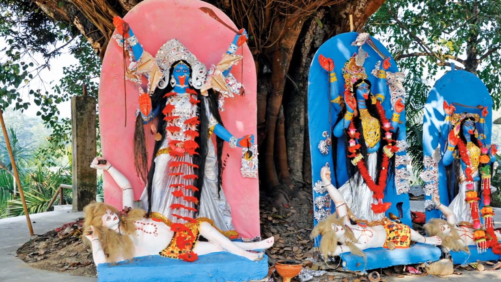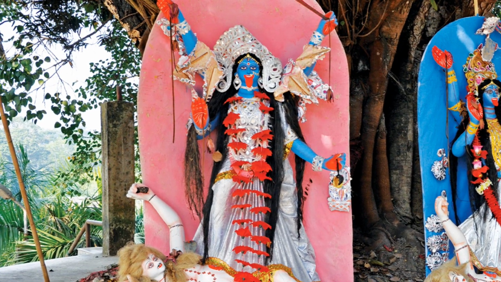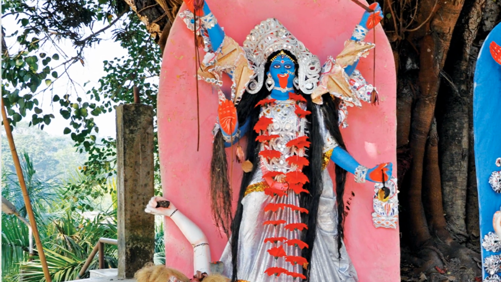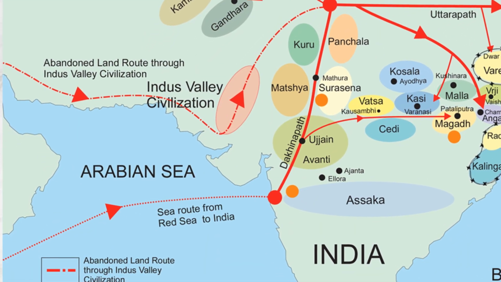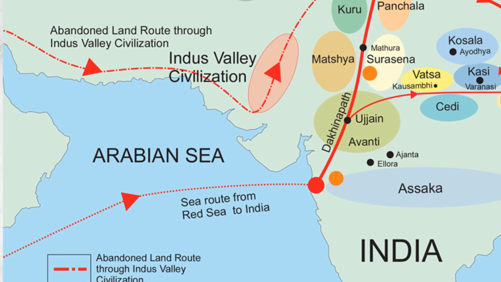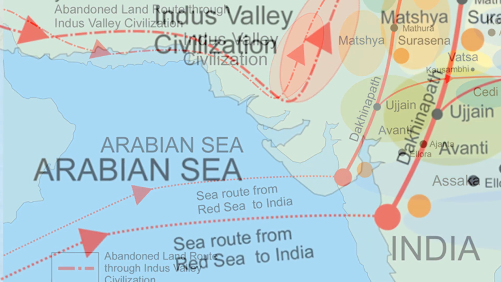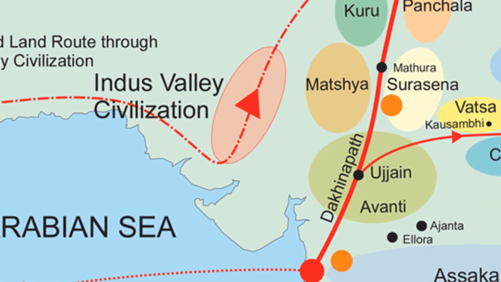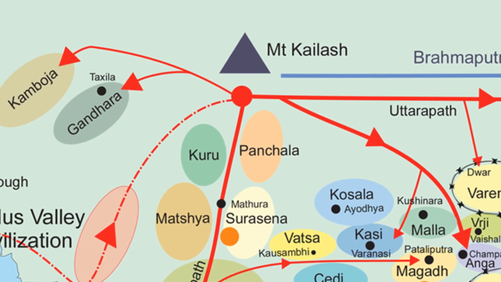I have also seen Kali in the Kamalasagar temple of Tripura draped in a white sari, suggesting her reverse migration nature. A dramatic change occurred in the reverse migration path when a direct sea route between the Red Sea ports and the west coast of India was established around 1500 BC. This new route was possibly referred to as Dakshinapath, which joined Uttarapath near Mount Kailash.